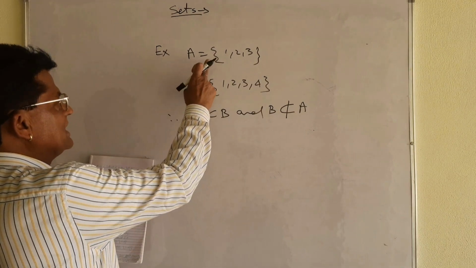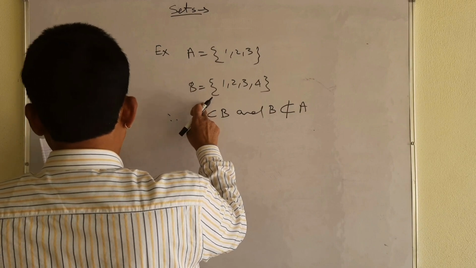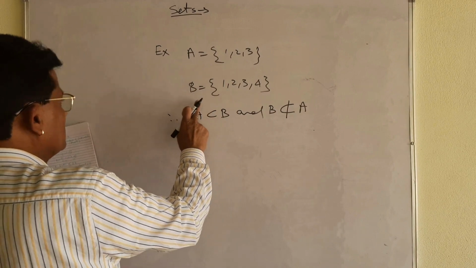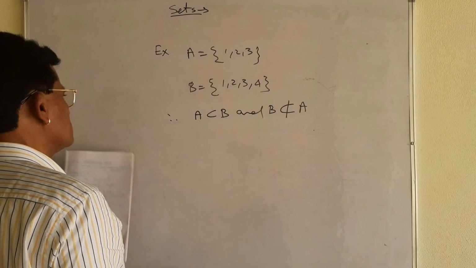Then I told you, A is a proper subset of B, but B is not a subset of A. And what is B?